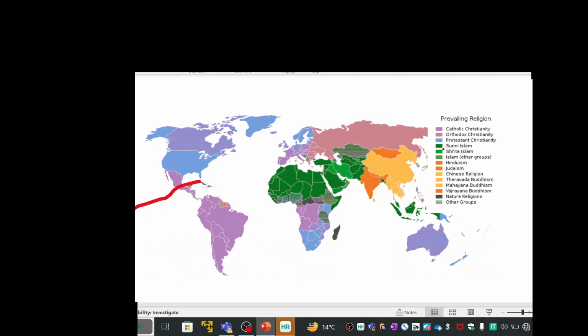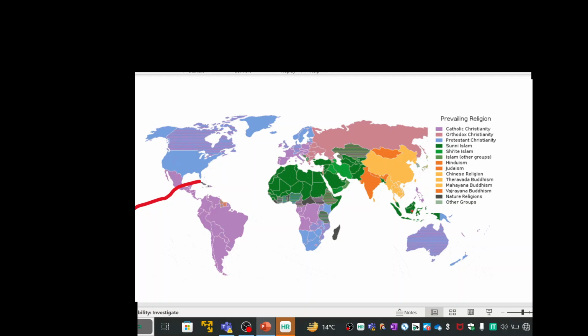For Islam, as we know, there are two sects, Sunni Islam and Shia Islam. Approximately 90% of the population is Sunni Islam, and only 10 to 13% is Shia Islam. Islam started from this part of the world, the Arab world, Saudi Arabia. Then it extended over Asia, and then to Egypt, Libya, Morocco, the north part of Africa.